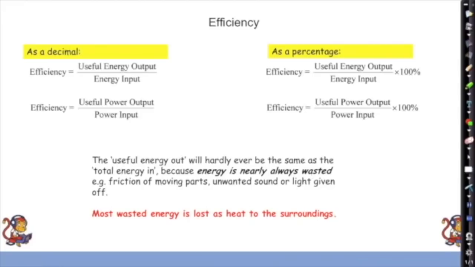Okay, the useful energy out will hardly ever be the same as the total energy in, because energy is nearly always wasted. So for example, friction of moving parts, unwanted sound or light given off. And most wasted energy is lost as heat to the surroundings. So most pieces of equipment end up warming up the air around it, and that eventually will just be dissipated and spread out into the surroundings.